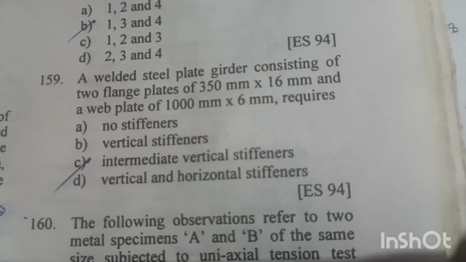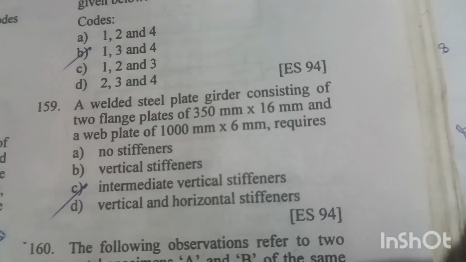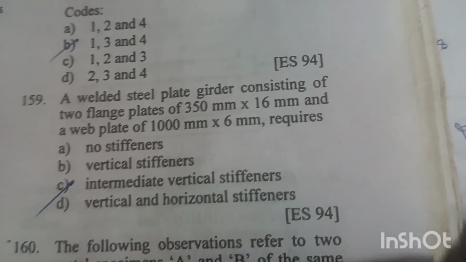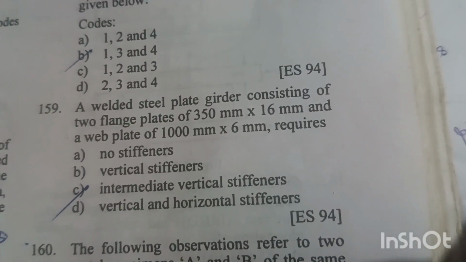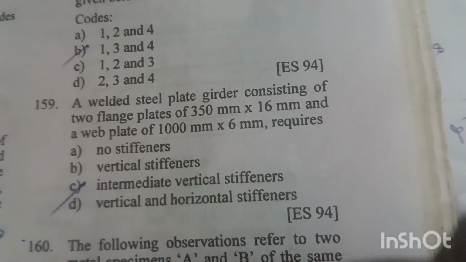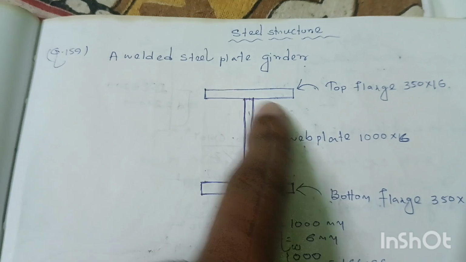Number 159. A welded steel plate girder consisting of two flange plates of 350 mm into 16 mm and web plates of 1000 mm into 6 mm requires. Suppose this is the welded steel plate girder.